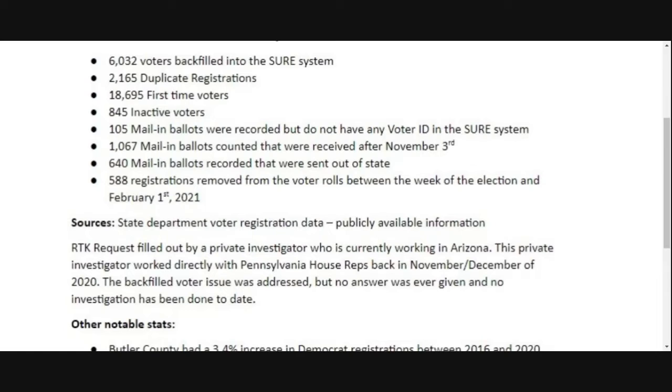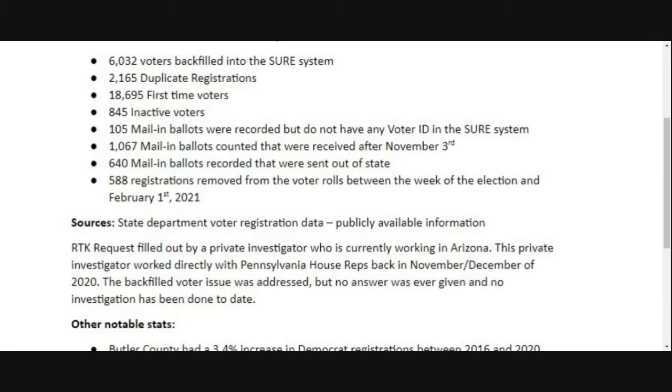Backfilled voter, very important. The second one down is 2,165 duplicate registrations. A duplicate registration is exactly what it sounds like. It means that there are 2,165 voters in Butler County who are listed more than once in our voter roll database, therefore could have cast more than one ballot in the 2020 election. Now, we don't know if they did, but again, that's another reason why we need to do an investigation and a deep dive to figure that out, because no one is supposed to be able to register twice in our system. However, people are showing up twice with the same name, the same date of birth, and the same address. Got to figure that out.